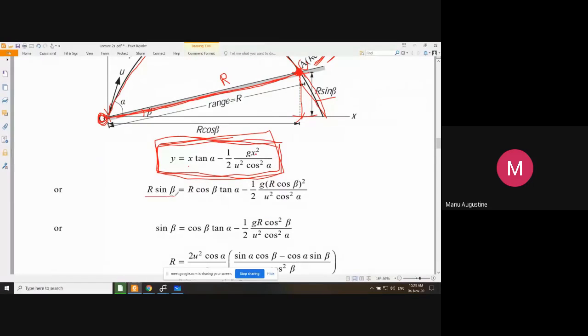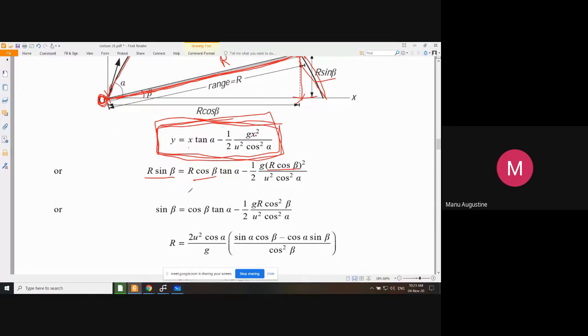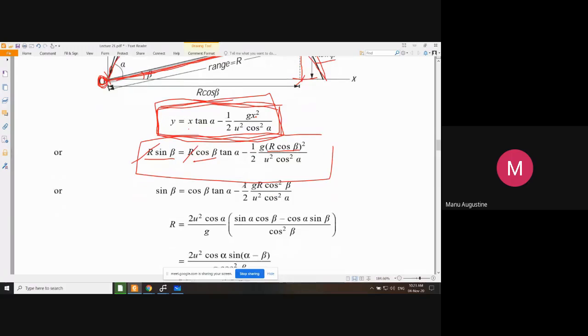So you substitute it here, r cos beta, r sin beta, r cos beta. After substitution, what you have to do is simplify this equation. इसमें एक तो आप चीज देखोगे कि r कैंसिल होगा, 1 r will cancel out here. यहाँ पे r स्क्वायर बाहर निकल के आएगा, उसमें से एक r कैंसिल हो जाएगा, एक r रह जाएगा. So after cancelling out the r on both sides, now your complete equation contains only one value of r.